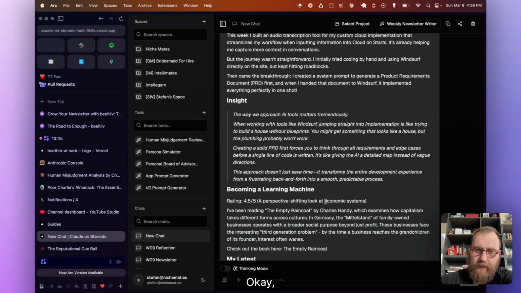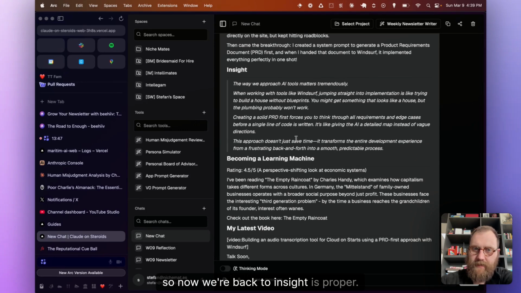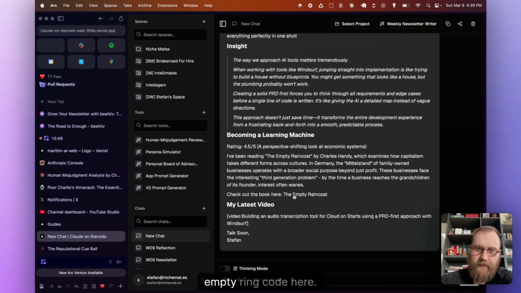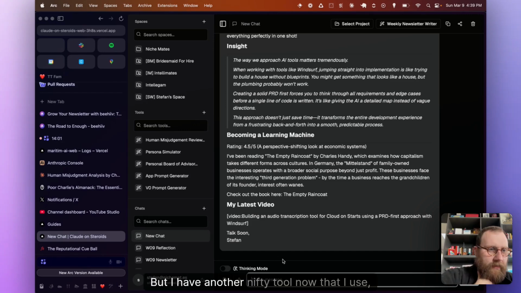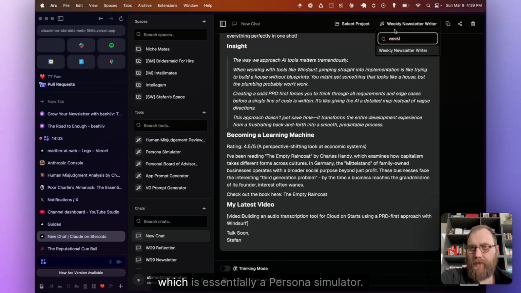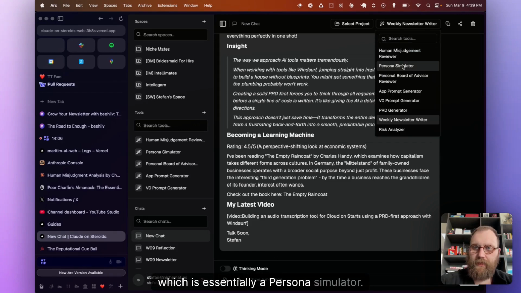But let's see. Okay, so now we're back to Insight is proper. Empty rain code here, that part is good. The video, yeah, I'll leave that for now. It's not that important. But I have another nifty tool now that I use, which is essentially a persona simulator.